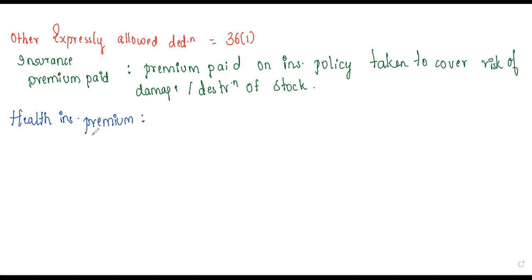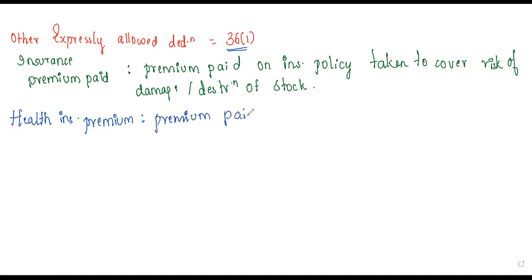Suppose your wife or your children are admitted in a hospital, from your company you will be getting a certain amount. If they are admitted in a private hospital there is some exemption limit, and in a government hospital some other limit, which you will see under health insurance premium. You don't have a separate section; everything comes under section 36 subsection 1.